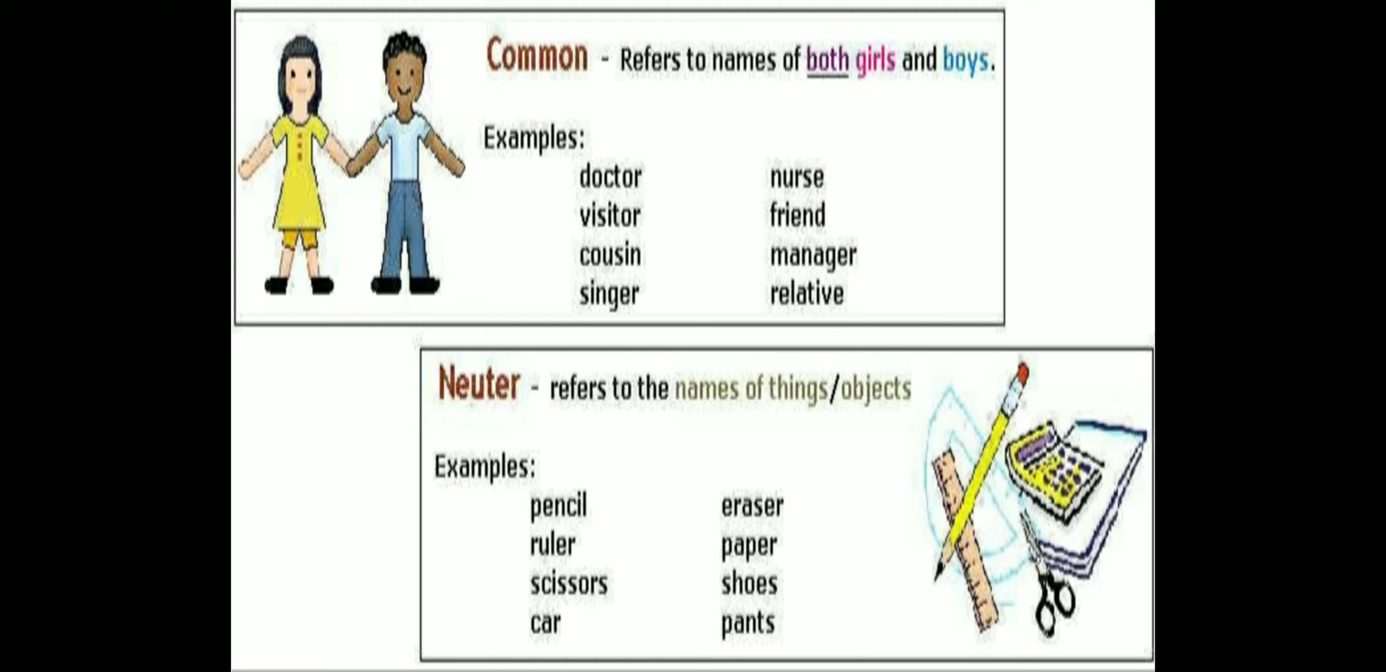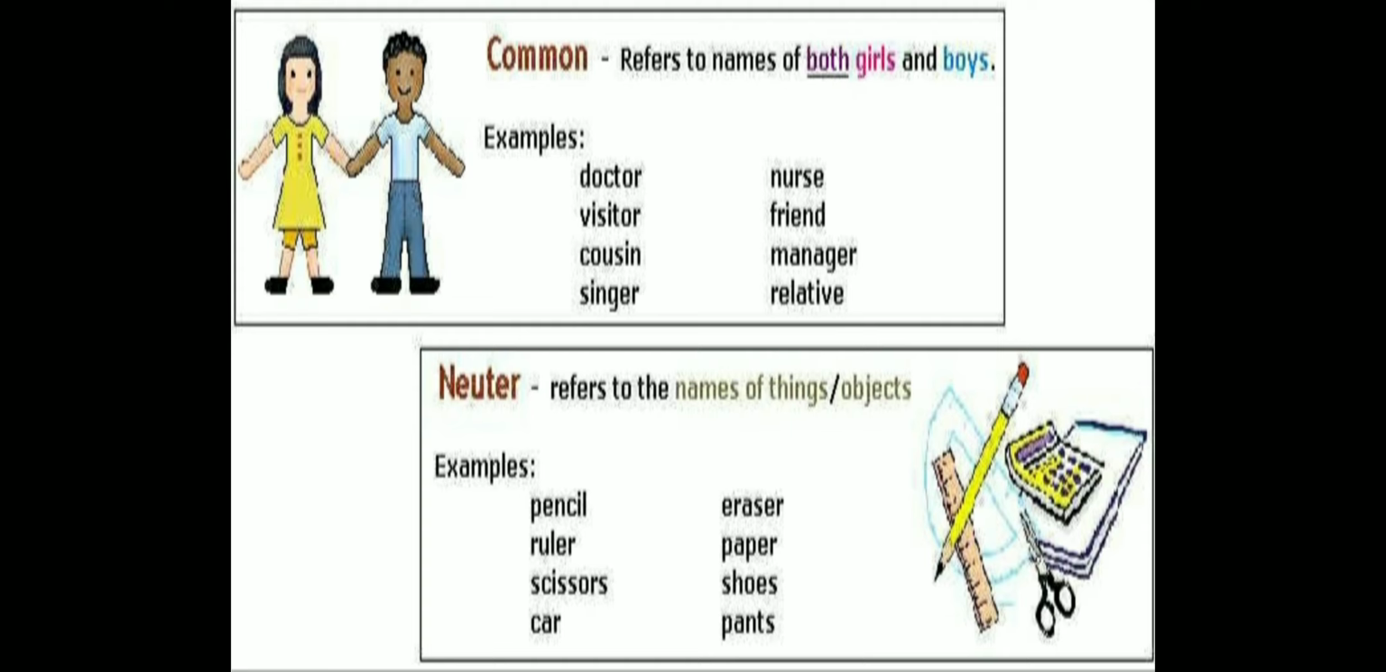No. When a thing has no gender, when you cannot say it is masculine nor feminine, then you call it neuter gender. Like pencil, rubber, bat, ball, scissors, car. You can't call it male or female. Then it is neuter gender.